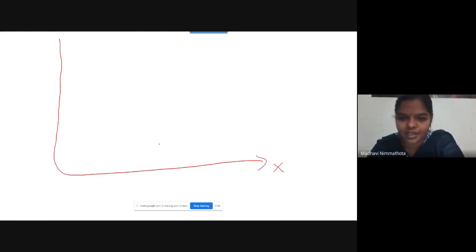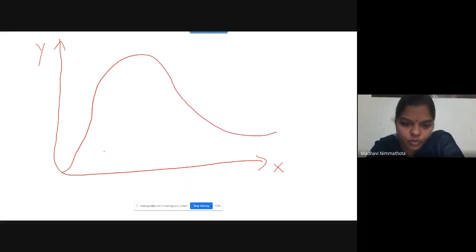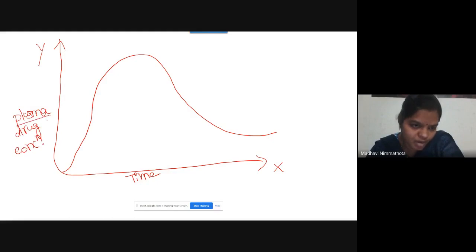Everybody, you have to focus on the screen. When you plot a graph, this is the x-axis and this is the y-axis, right? Then it will show a graph like this. When you plot time versus plasma drug concentration, that means your drug is available in plasma. When you take time on the x-axis and plasma drug concentration on the y-axis, it will give a relationship when you take the drug by oral delivery with a single dose.